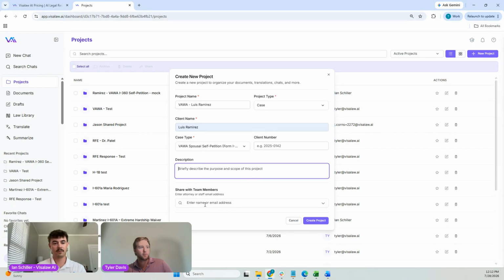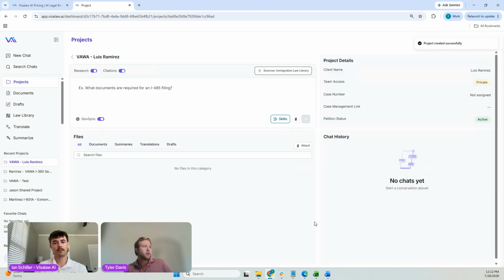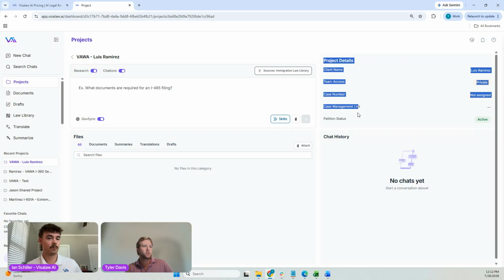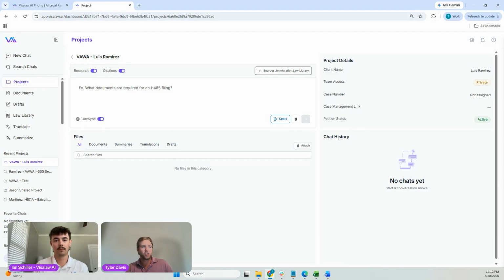And I do have the opportunity to share this with other team members, whether it's another attorney at my firm or maybe support staff that might be working on this project as well. But we're going to come in here and we're going to create the project. And what we can see here is within the actual project, we have access to all the project details for this case. We get a list of all the chat histories.